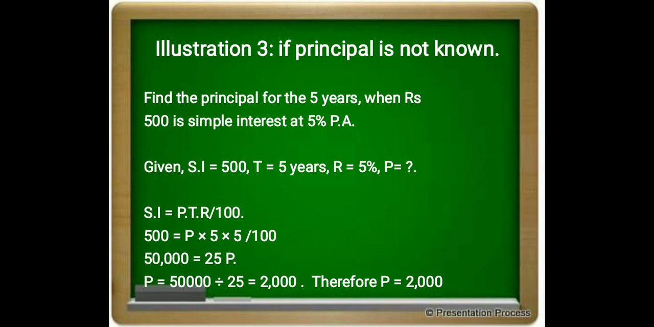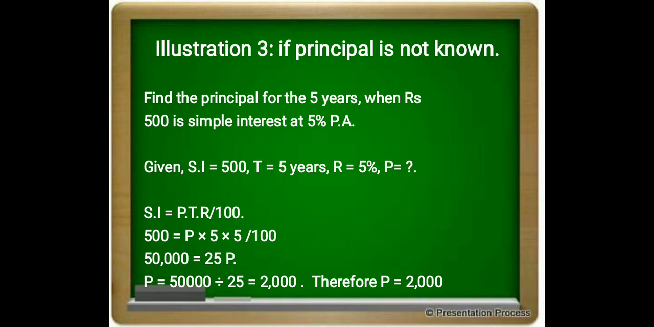Illustration 3. If the principal amount is not given, which is not known, how to calculate the principal amount? Find the principal for 5 years when rupees 500 is the simple interest at 5% per annum. Here they have given the simple interest amount, the time period and the rate of interest. We need to find the principal amount. The same formula we need to follow.